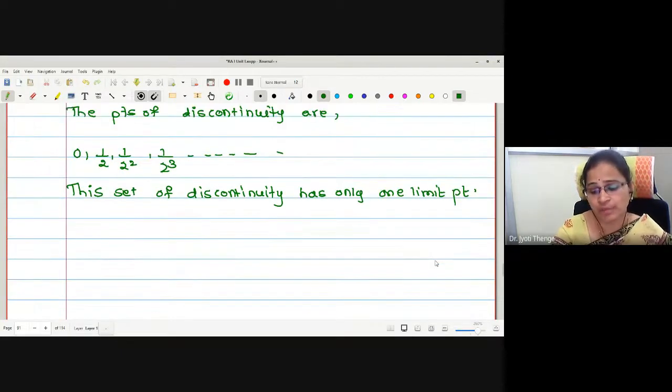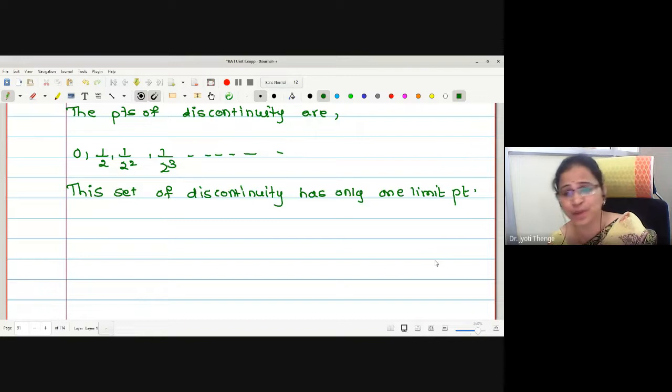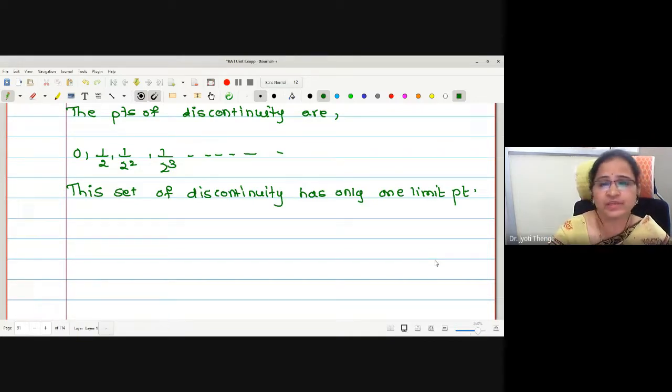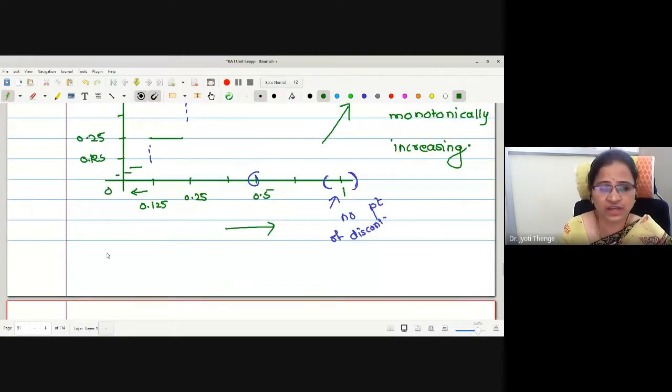Therefore, may I say it fits into the fourth criteria as well? The set of discontinuities has finite limit points. Correct? If you can use any one of the criteria here, I can write: thus, the function is integrable because it is monotonic.